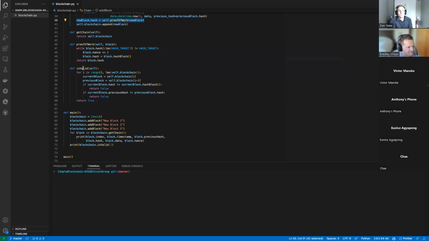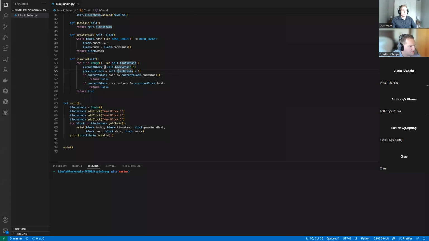And then we have the is valid. So basically, and we saw this in the demo when I changed the middle block member and I had to remine the rest of the blocks and it revalidated. You saw them turn all green again. This is basically just making all those blocks green again, all of them valid. It's going to go through all the blocks and validate that all of them start with 000 and stuff like that, and just validate the whole entire chain for us. So very simple.